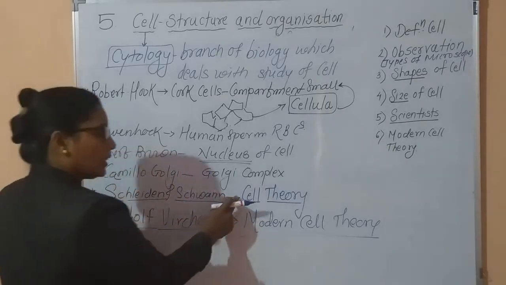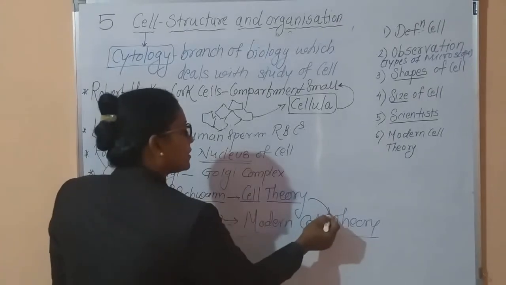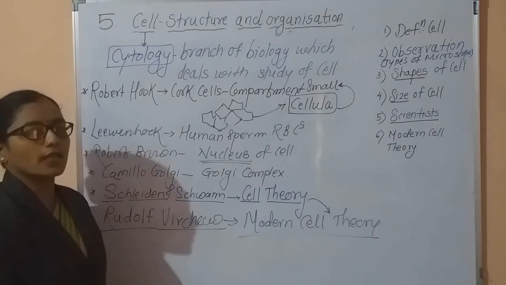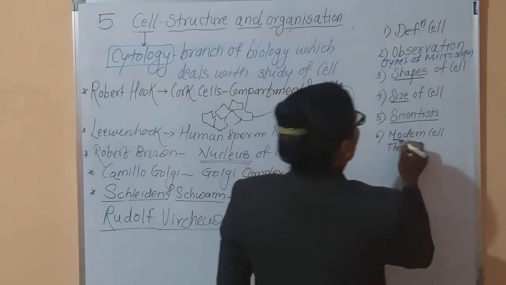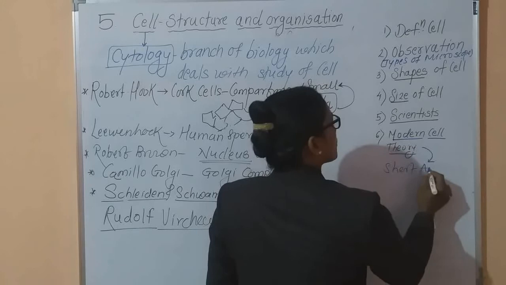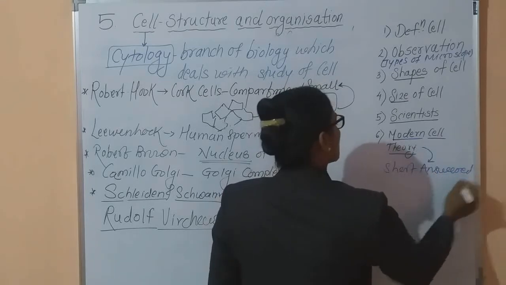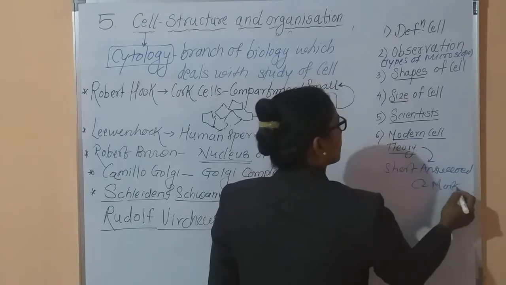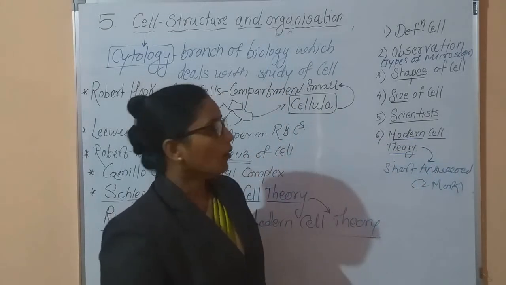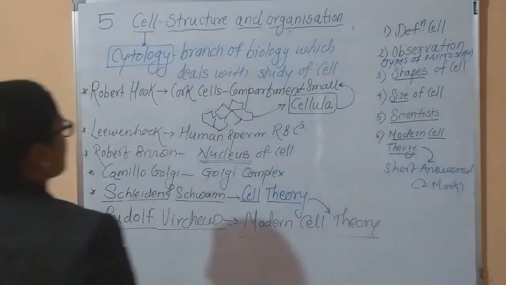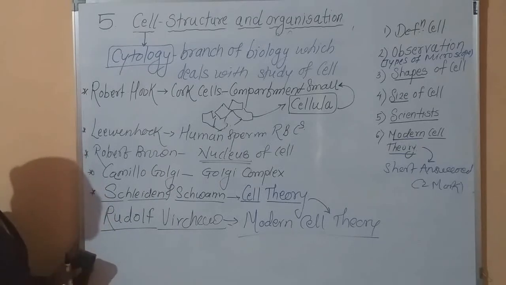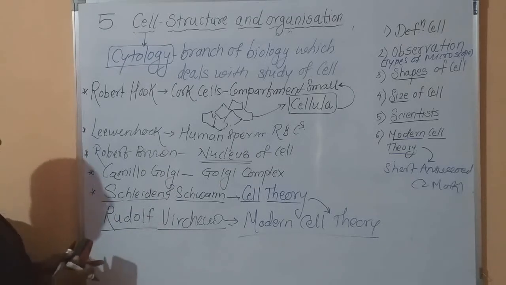This cell theory is an old theory, just modified somewhat, and it is recognized as the modern cell theory. Depending upon modern cell theory, short answer questions may be asked, for 2 marks. The question is: explain modern cell theory. These are the scientists; lots of scientists remain which we will cover in our notes. Just remember the work of these scientists.